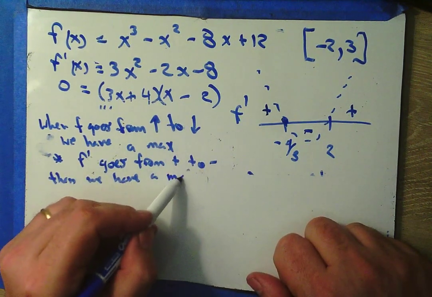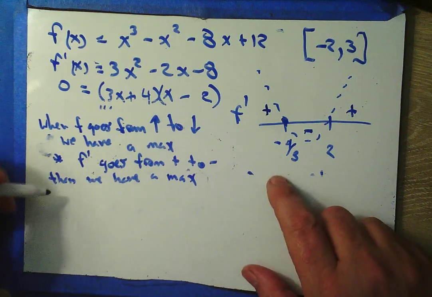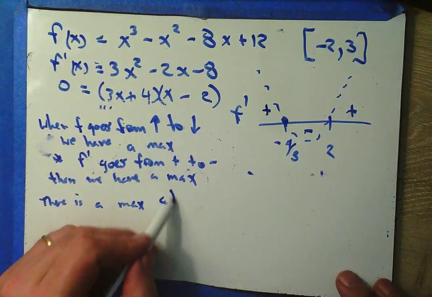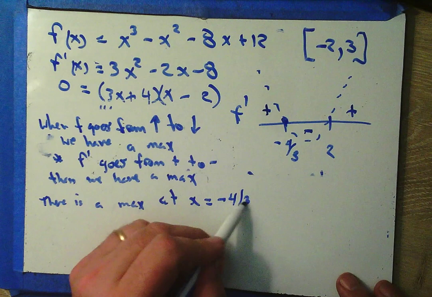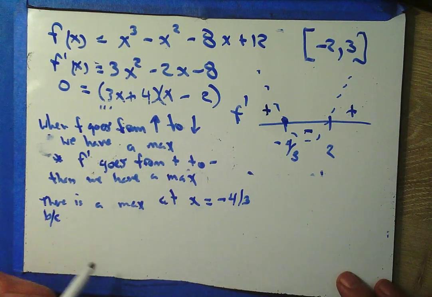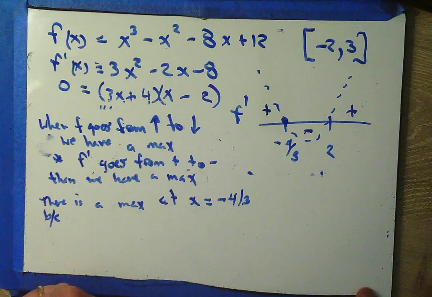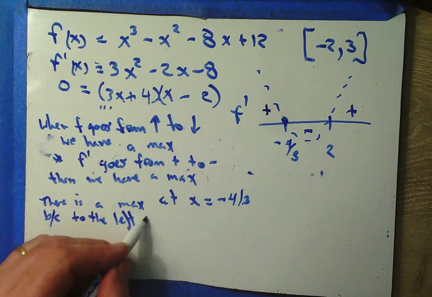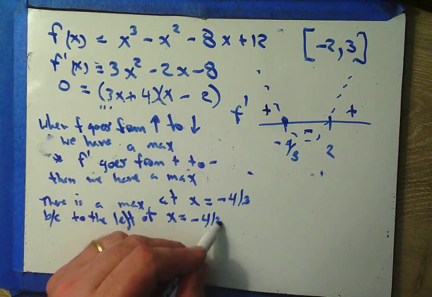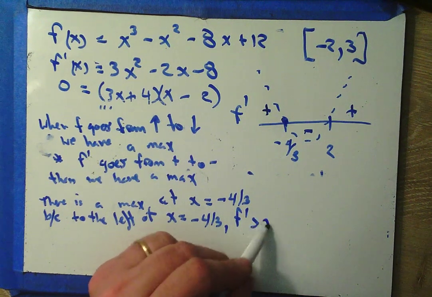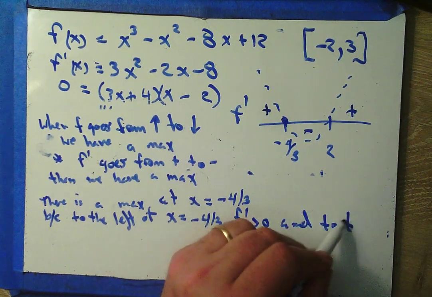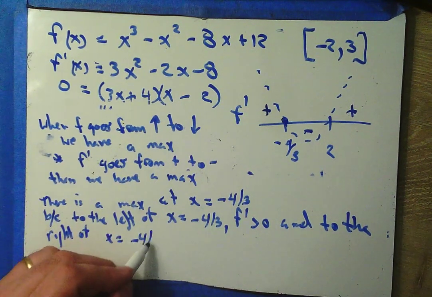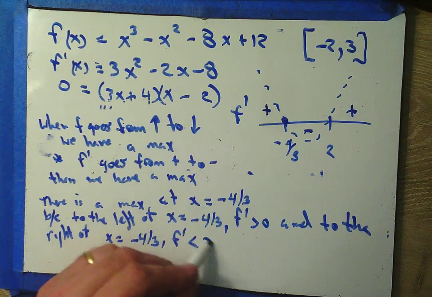Why did you write min? We have a max. Okay, so there is a max at x equals -4/3 because, and here's that sentence that you're going to write over and over and over this year, to the left of x equals -4/3, f prime is greater than 0, and to the right of x equals -4/3, f prime is less than 0.